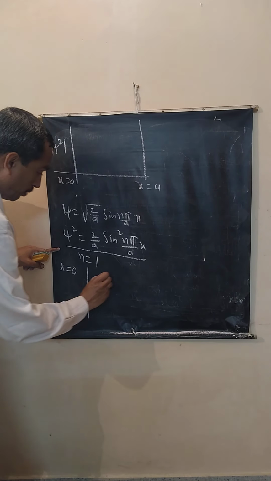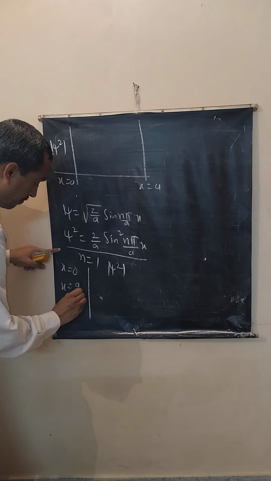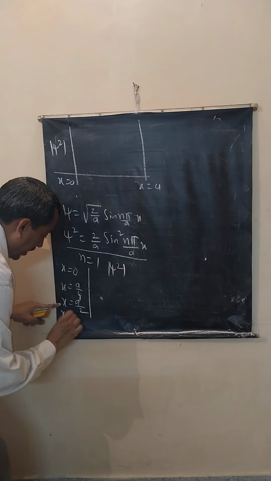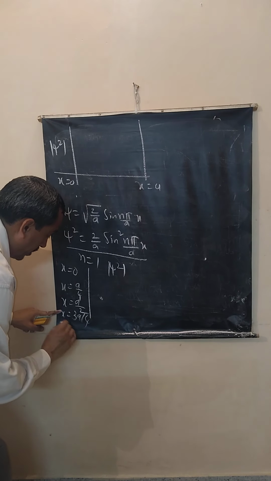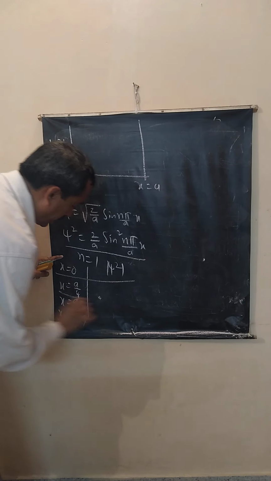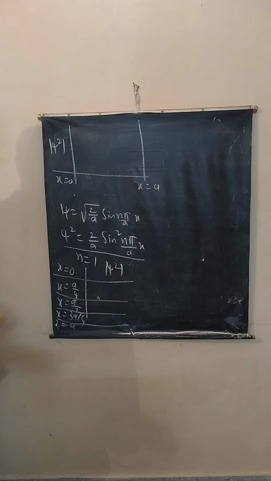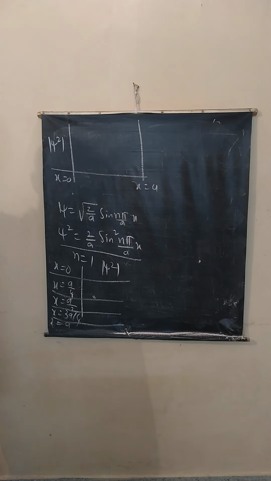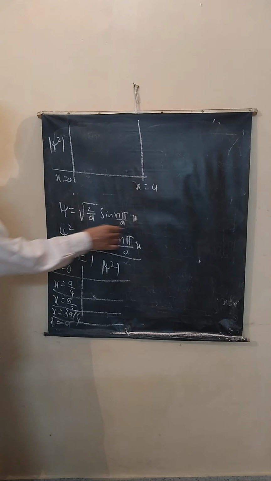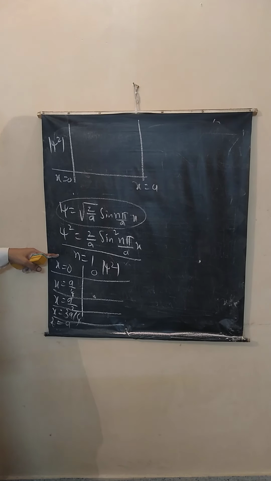Put x equal to 0, find what psi square is. Put x equal to a by 4, x equal to a by 2, x equal to 3a by 4, x equal to a. For each case, calculate the psi square value. You will see at x equal to 0, you will get psi square 0. n is 1.